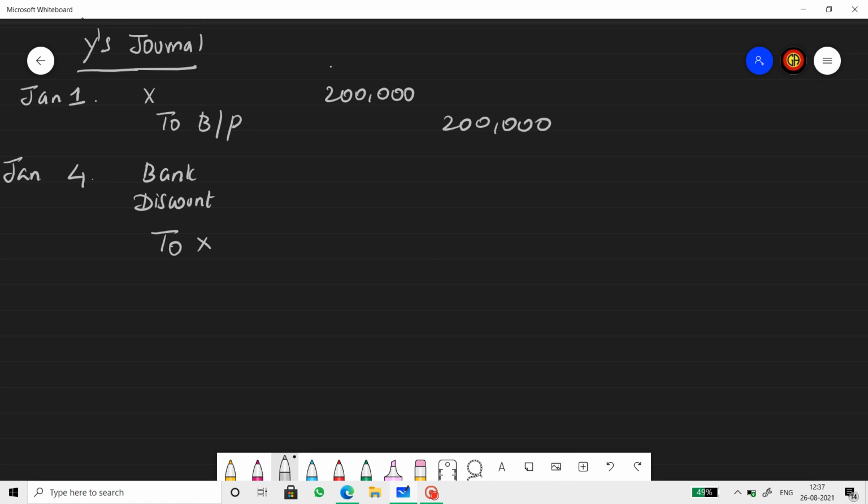X discounts the bill and remits half the amount to Y. So this is that receipt entry: 97,500, 2,500 discount charges, 1 lakh rupees. On April 1st, X could not remit the remaining amount, therefore he accepts another bill. So BR in the books of Y, BR to X 1,20,000.